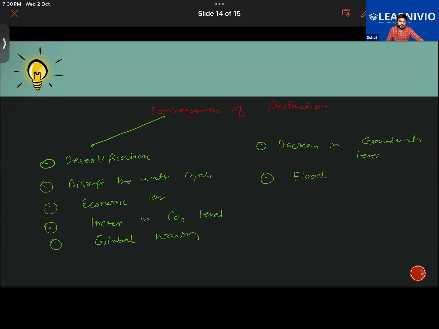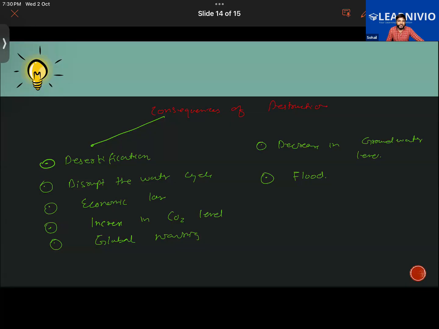The one with plants, exactly, no? Because the roots of the plants will be holding the water. Okay, it will be holding on to the water. So the water holding capacity of the soil will be decreasing if there is deforestation now. Getting it now? That is one thing.